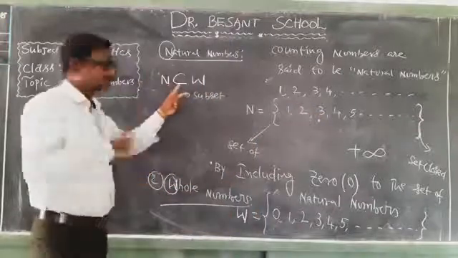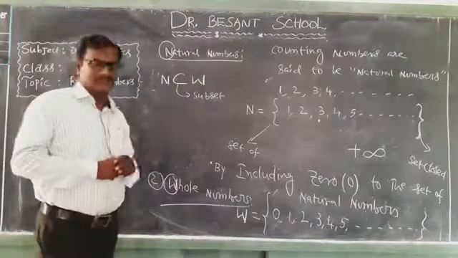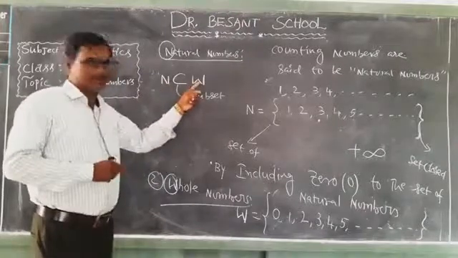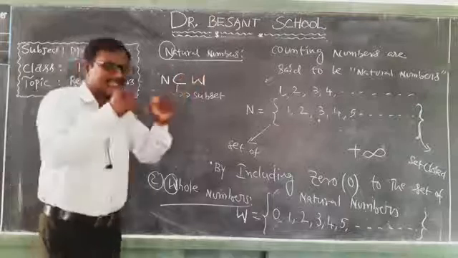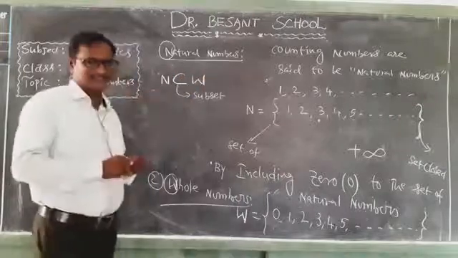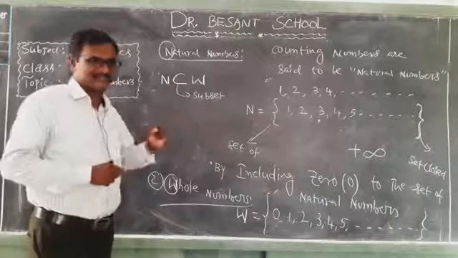So that means we write it symbolically, N is a subset of W. Every natural number is a whole number. All natural numbers are included in the set of whole numbers. That we write symbolically as a subset.